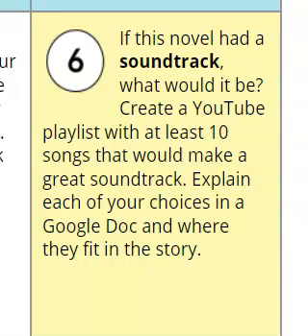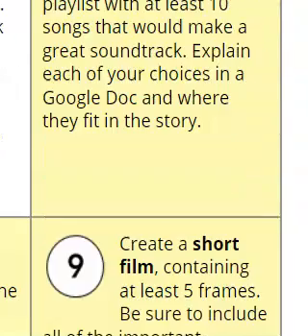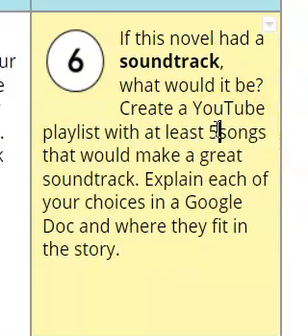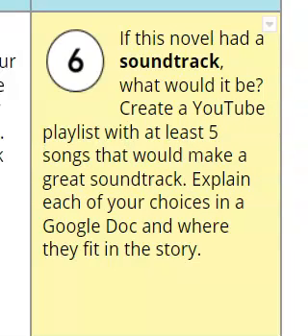Now we're moving on to the yellow squares. They are all about creative tasks. The first one, square number 6: if this novel had a soundtrack, what would it be? I would like you to create a YouTube playlist with at least 5 songs that would make a great soundtrack for your novel. You need to choose the songs, but you also need to explain each of your choices in a Google Doc.